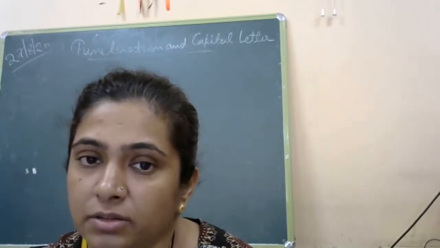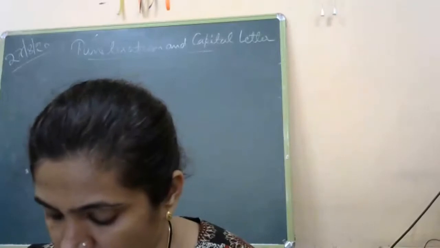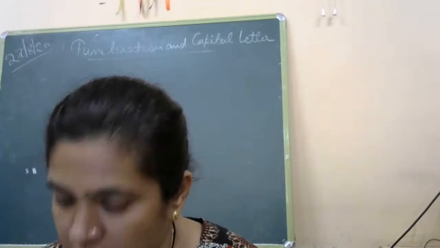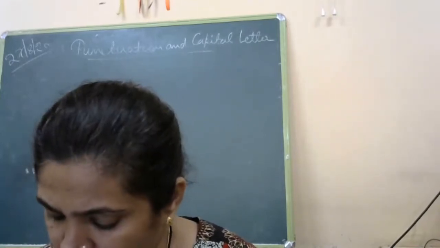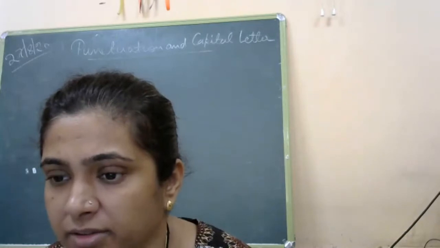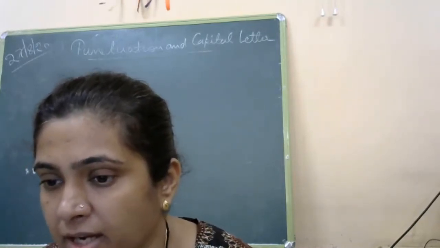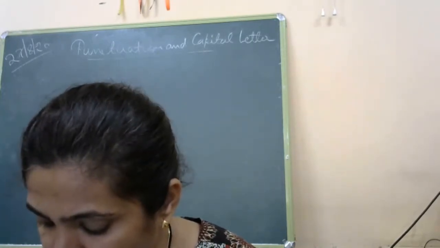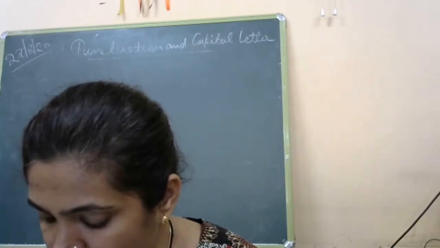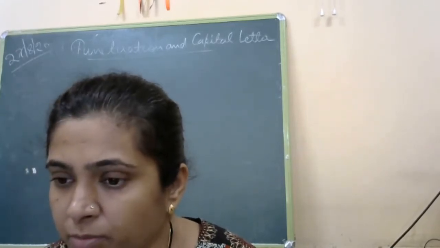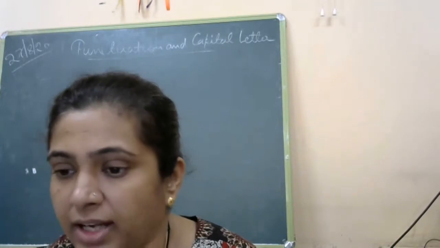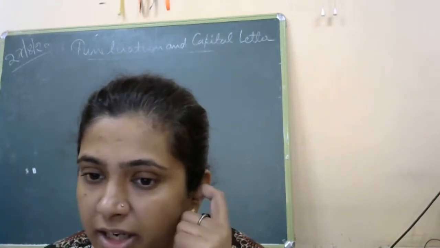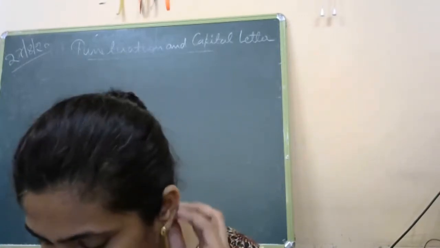Fifth is false, and its answer is true. T-R-U-E, true. Sixth one is blunt. The right answer is sharp. Eighth is modern and its answer is ancient. A-N-C-I-E-N-T, ancient.